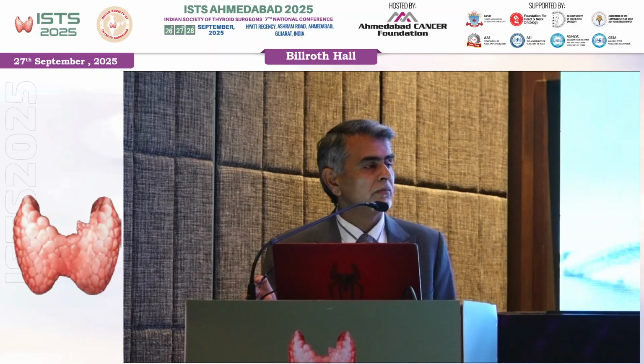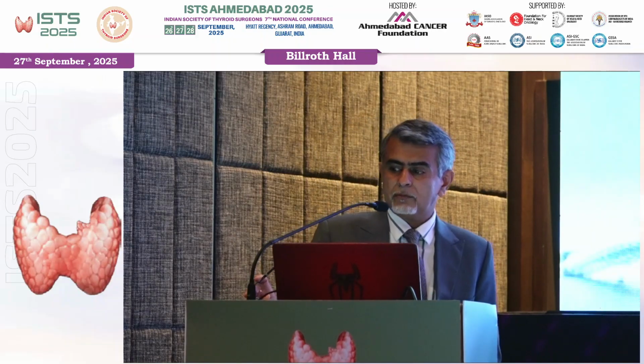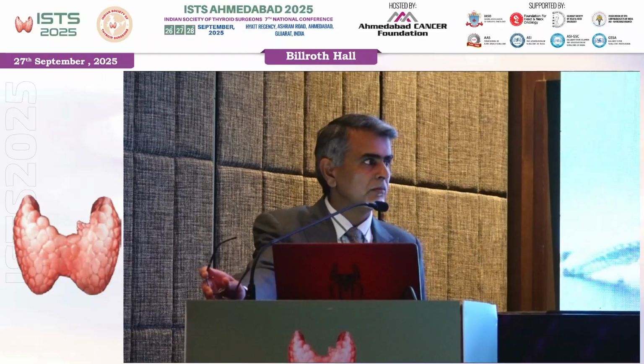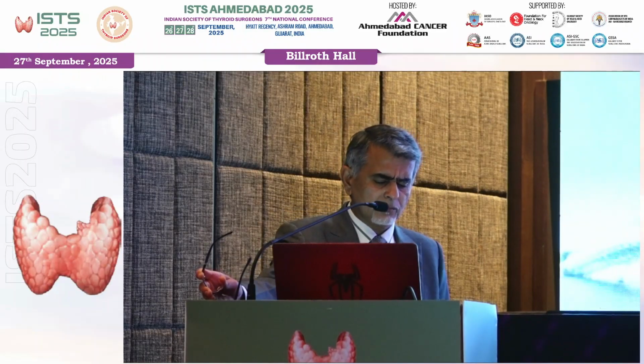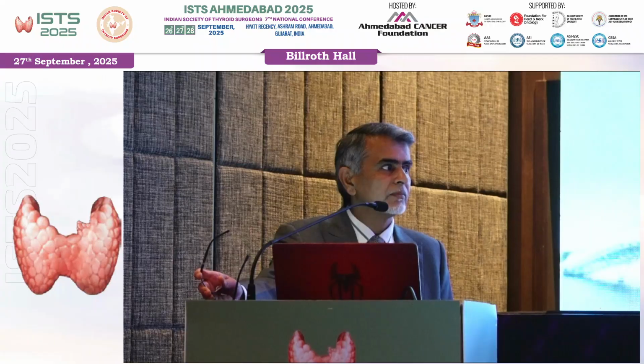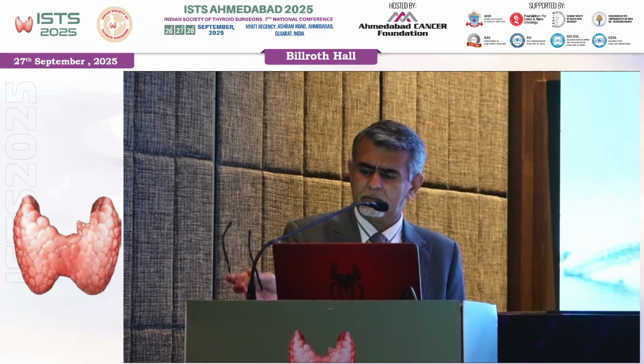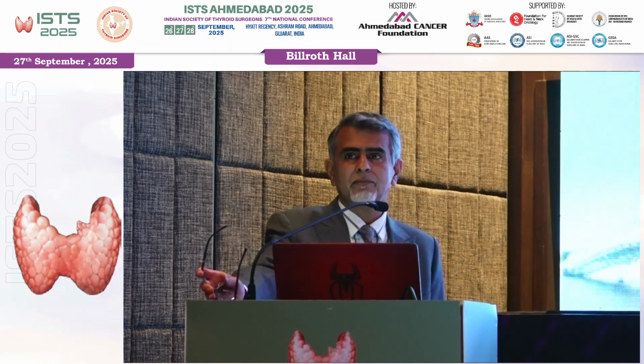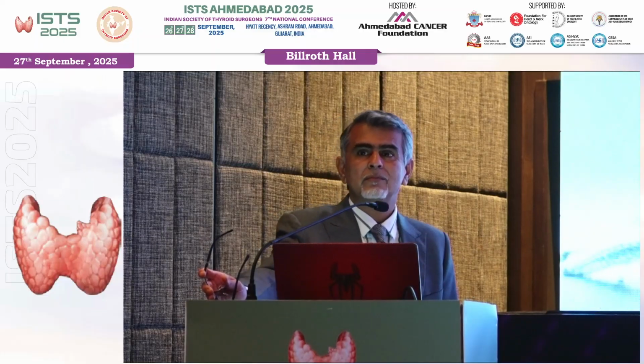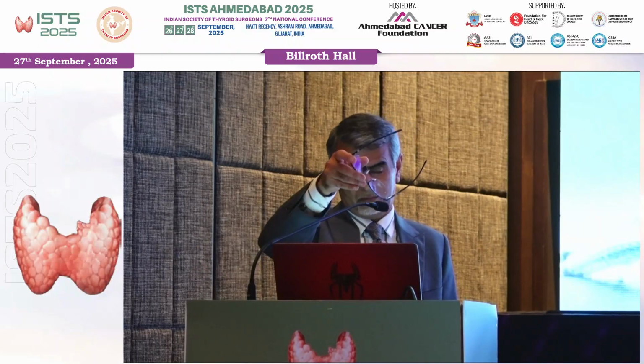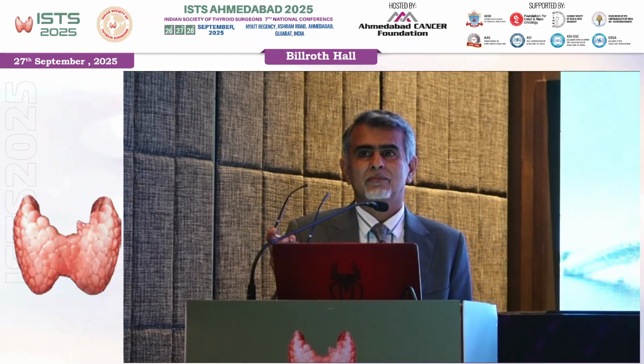Okay. So your TG could be normal. In aggressive variants, you will have a TG which is less than 1 or 2 or whatever, and then you do a radioactive iodine scan, you will see the remnant uptake, but you will still go ahead and treat. So my question to Dr. Bal and to you also, in your whole entire career, how many times in a low risk patient, when you have done the diagnostic scan, have you found metastasis? 4% of patients. I have seen occult metastasis in the spine, I have seen occult metastasis in the head of the humerus. So 3 to 4% is a significant number. It is not a simple number.